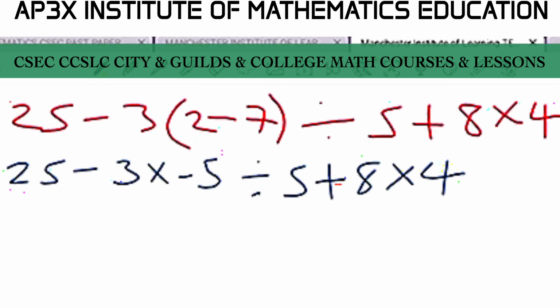Now there are no exponents in the question, there are no numbers that are raised to a power, so we cross that out and move on to multiplication. There's always a concern between multiplication and division, as well as addition and subtraction, and the simplest way that I can explain this is, once you have multiplication and division in the same question, then we are going to work the problem from left to right, depending on which of the operands are on the left side.